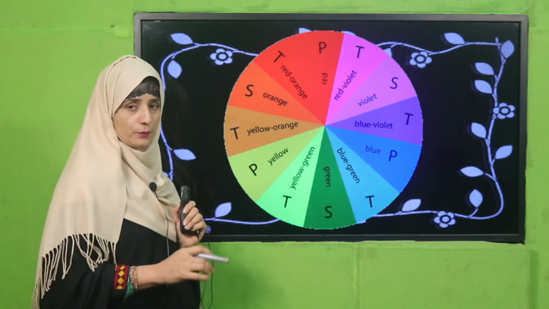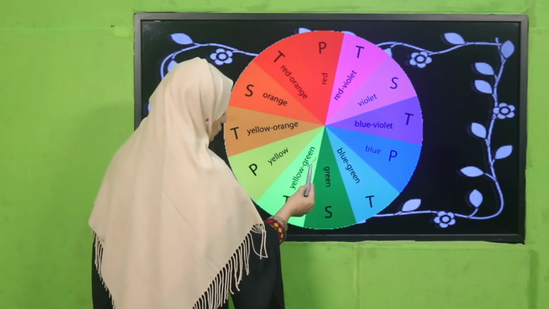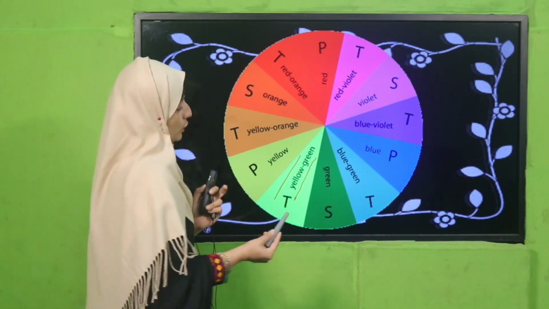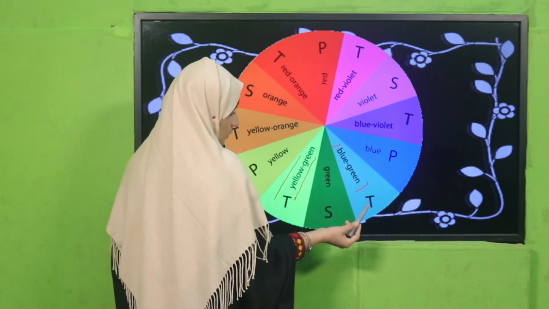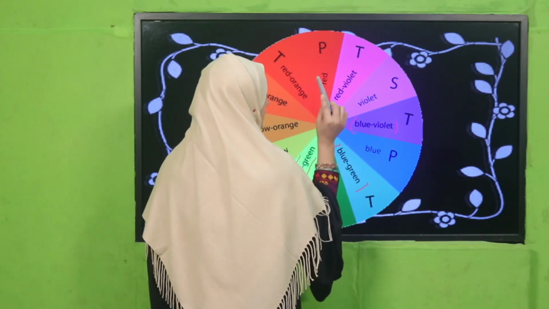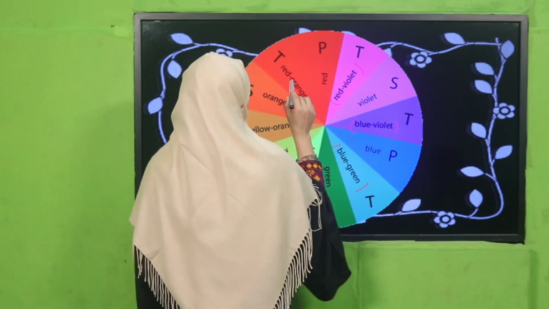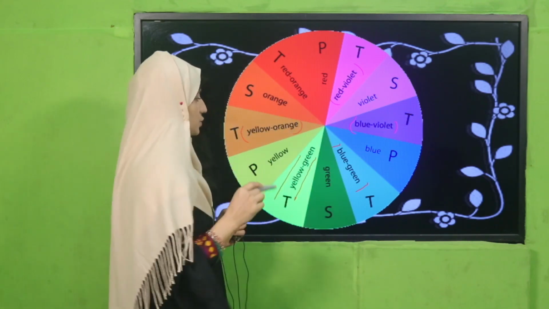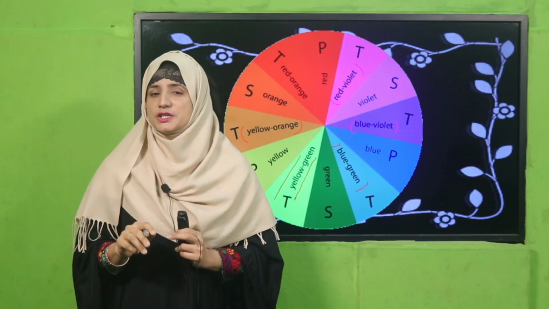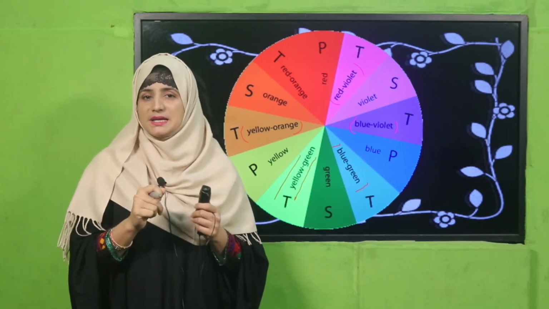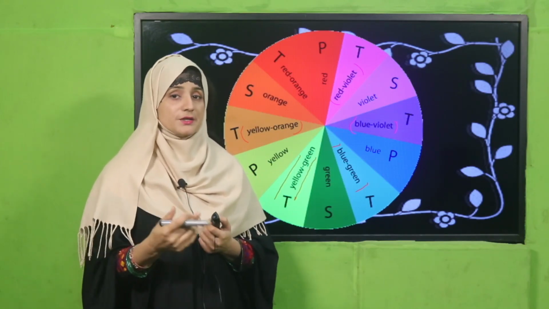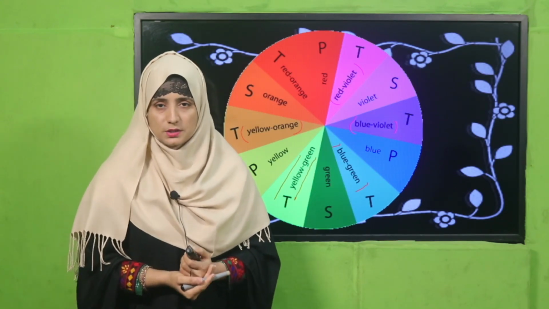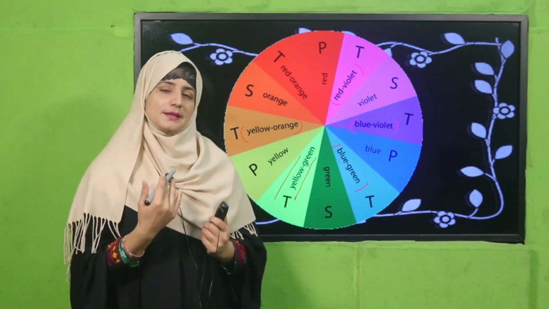So now what you have to do, you have to mix these two colors, yellow and green, okay. Then we will see which color we are going to get. Blue, green, okay, and after that blue and violet, red and violet, and red and orange, yellow and orange. So these color combinations I have given you as hints. Mix them and see which secondary color we are going to get by mixing these primary colors, okay. So pause the video and perform this activity in your class and then come back.